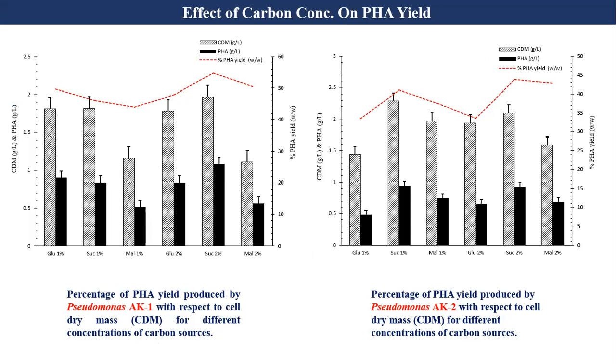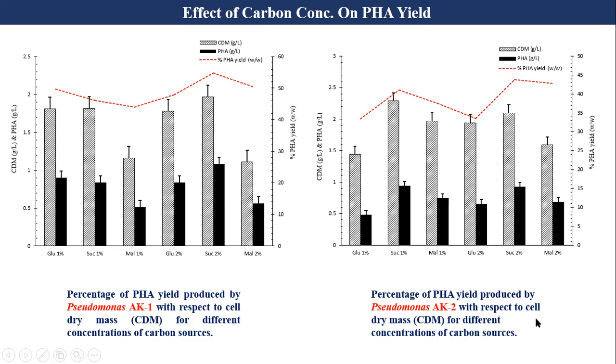These two figures represent the comparison of cell dry mass production as well as the production of polyhydroxyalkanoates at various concentrations of three different carbon sources. Figure 1 represents the production of cell dry mass and polyhydroxyalkanoates for Pseudomonas AK1 strain, while this figure represents the production of cell dry mass and polyhydroxyalkanoates by Pseudomonas AK2.